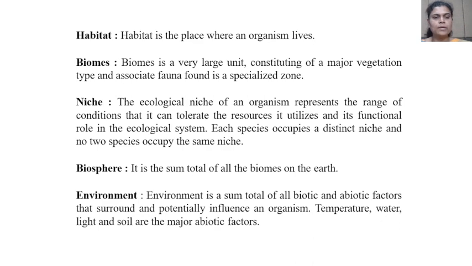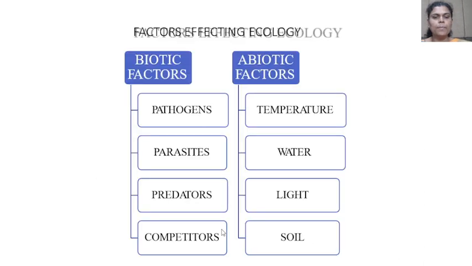Environment. What is the exact meaning of environment? Environment is the sum total of all biotic and abiotic factors that surround and potentially influence an organism. The temperature, water, light, soil are major abiotic factors.